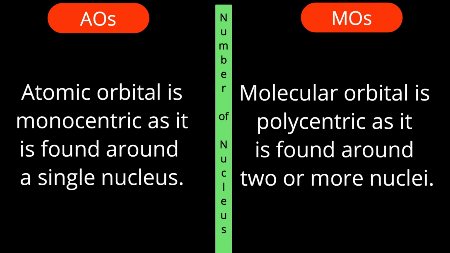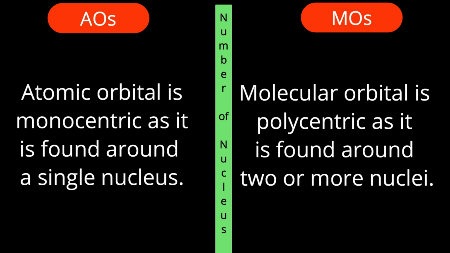When we consider an electron in an atom or molecule, the electron is negatively charged. That negatively charged electron is around a positive core. What do we say for that? Nucleus. Yes, here the point of comparison is the number of nucleus or nuclei. In case of an atomic orbital, there remains only one nucleus. It is monocentric. But in molecular orbitals, many nuclei are possible. It is polycentric.